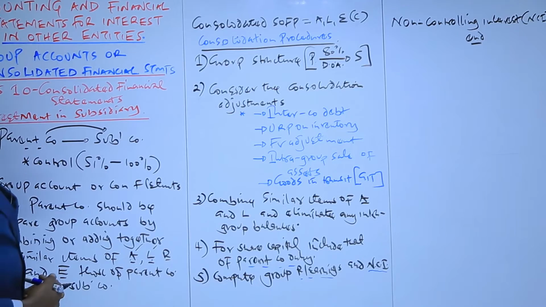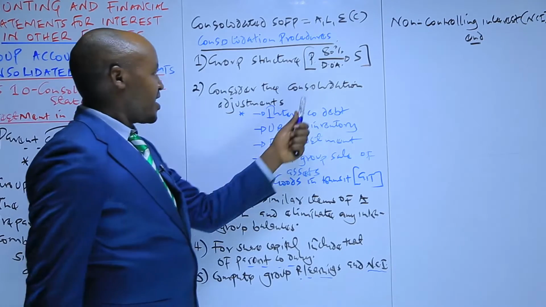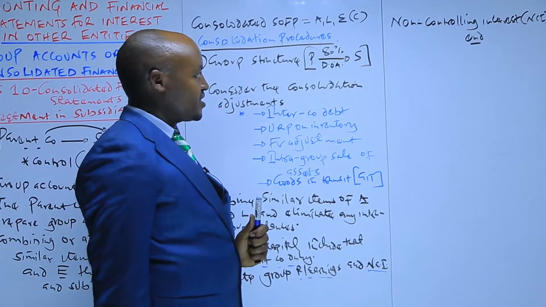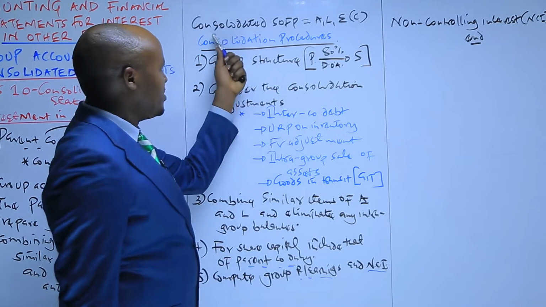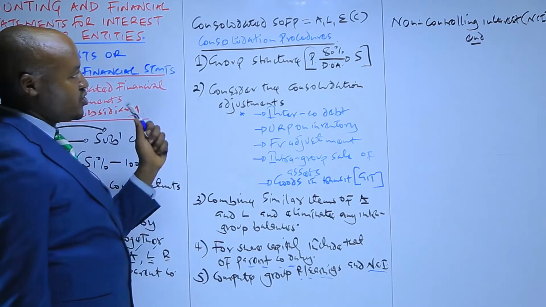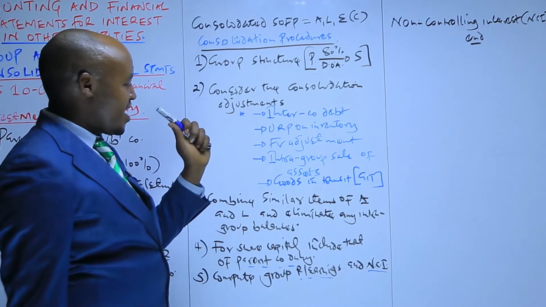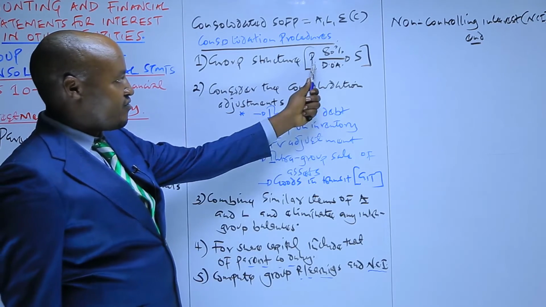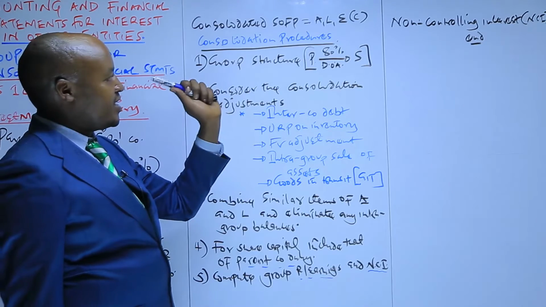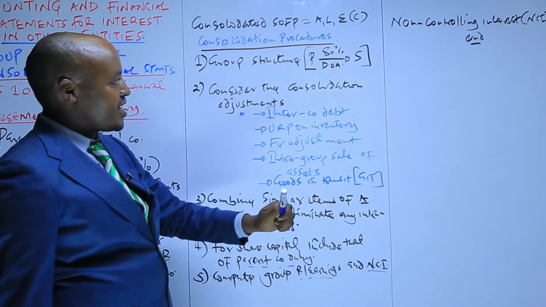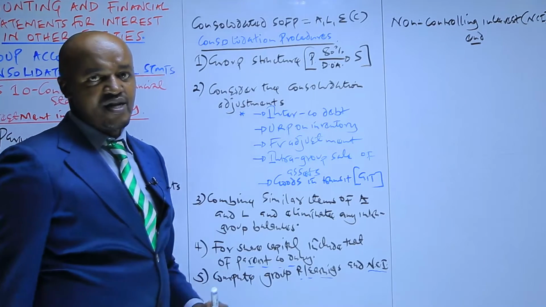Assuming the parent company acquired 80% of the shares in the subsidiary, how do you prepare a consolidated statement of financial position? You take 100% of the assets and liabilities of the parent, and to that you add 100% of the assets and liabilities of the subsidiary.